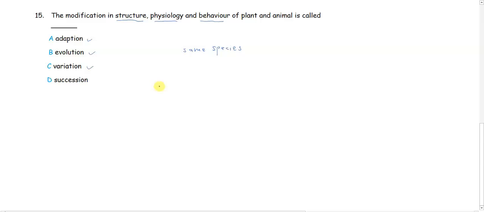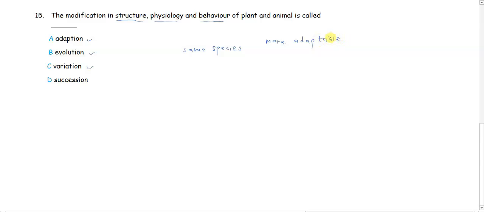Let's look at evolution, for instance. Evolution has to do with the modification of structures, physiology, behavior over a long period of time. And this modification, the goal is to make organisms more adaptable to the environment.